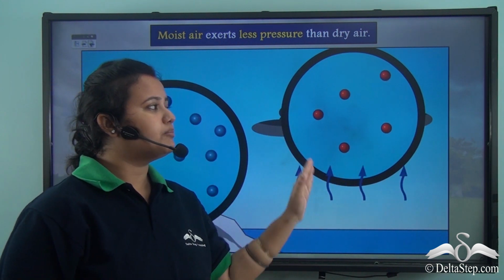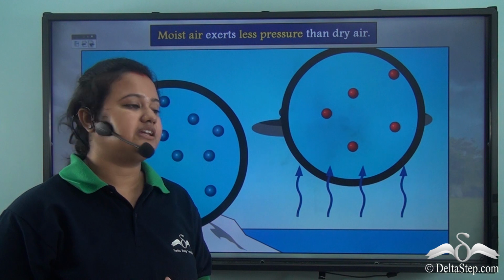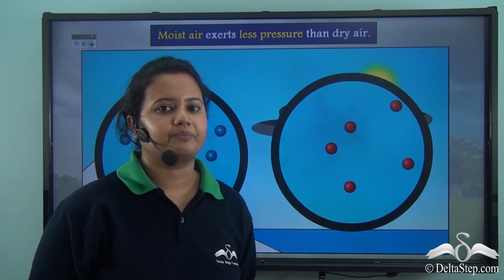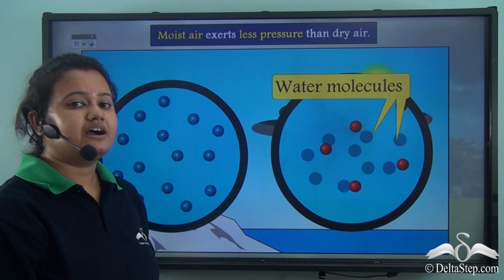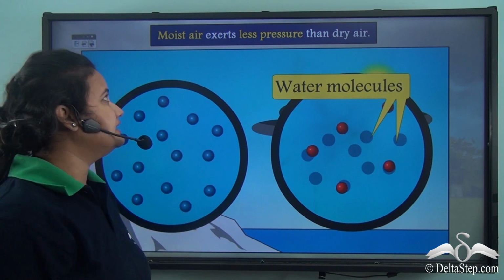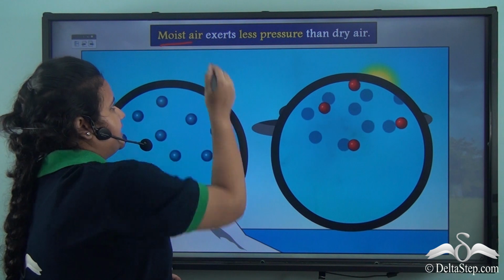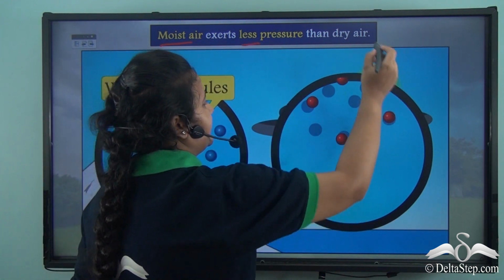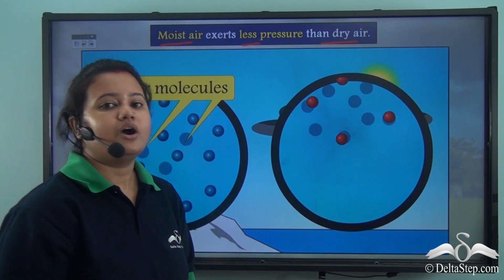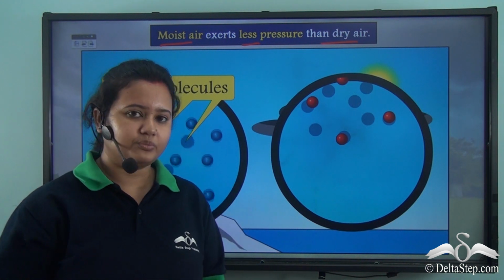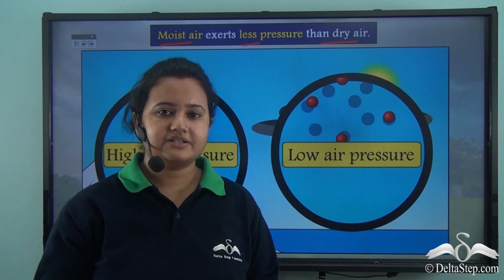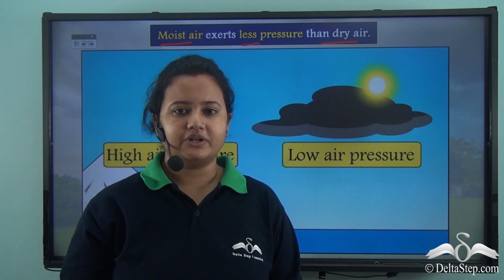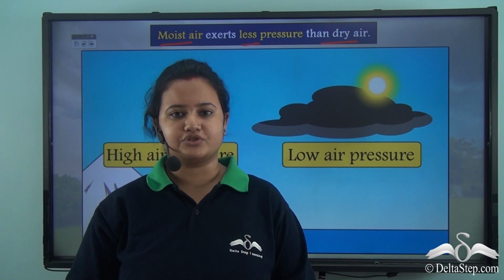Now this warm moist air rises, creating a low pressure zone, while this cold dry air sinks, creating a high pressure zone. Thus, warm moist air exerts less pressure than cold dry air. So places of high humidity experience low atmospheric pressure, while places of low humidity experience high atmospheric pressure.